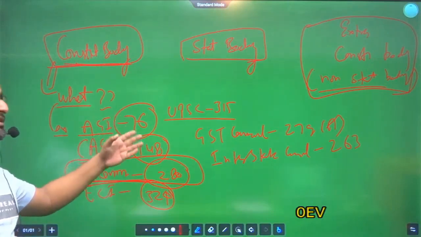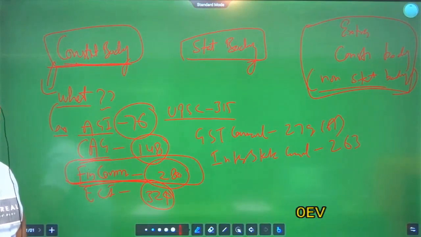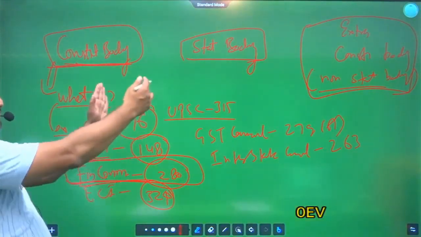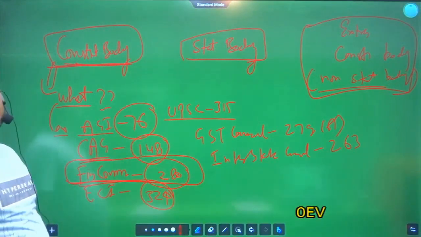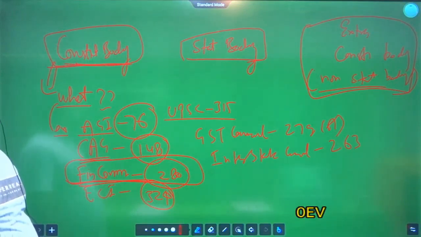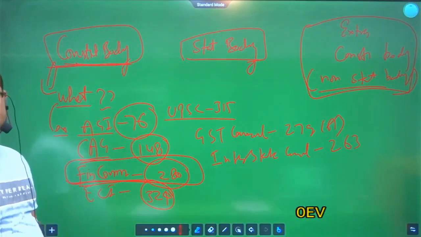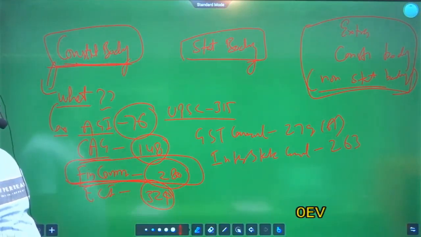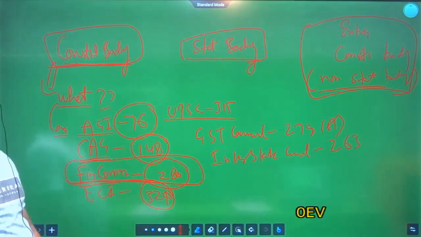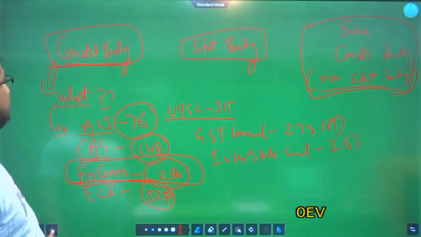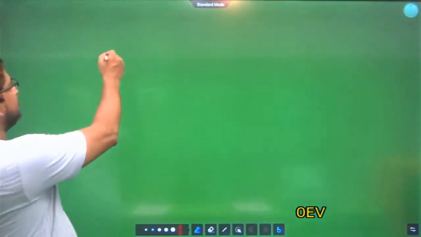And in prelims, in state PCS, they will directly ask questions, and they will give you four bodies and four articles, and they will ask you to match these bodies correctly. Or maybe sometimes they will ask which one of the following is not correctly matched. So this type of question has been asked in state PCS. Clear? Now come to the statutory bodies.